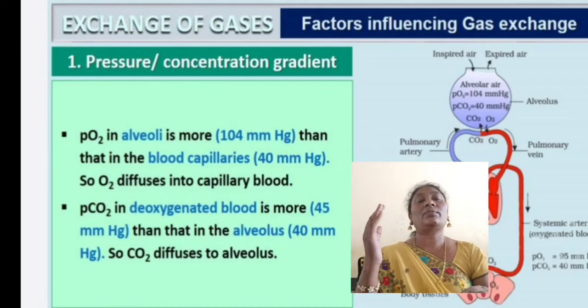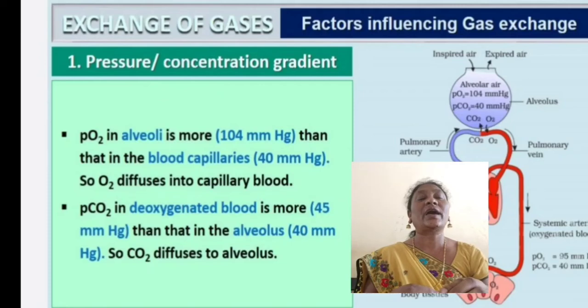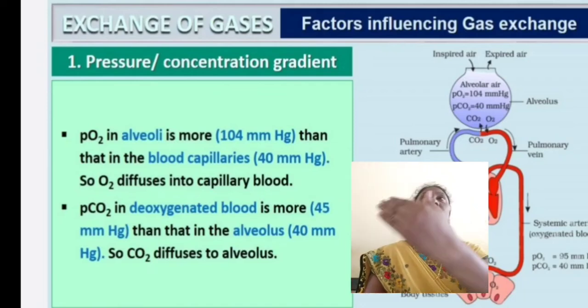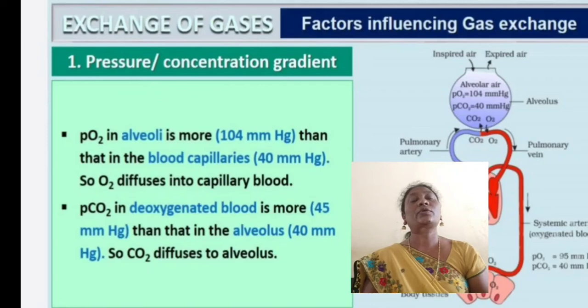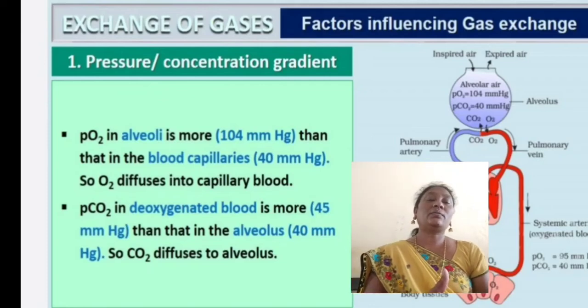So from the alveoli the oxygen travels into the blood. PCO2 in deoxygenated blood is 45, more than that in alveoli, 40 mm Hg. So carbon dioxide diffuses to the alveoli. In the blood oxygen is reduced and in the alveoli oxygen content is more, which means less carbon dioxide.